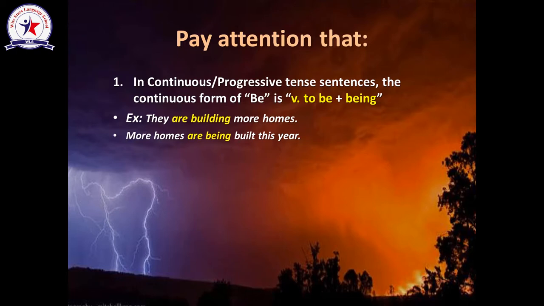To transfer it into the passive voice, I have to start with the object, which is more homes. The tense here is present continuous or present progressive. So, in order to put verb to be in the present progressive form, it has to be are being. Why did I choose are? Because homes is plural. So, are being.